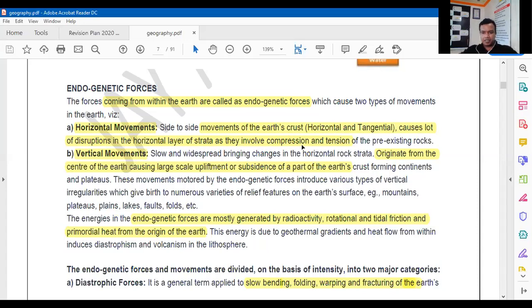So how does compression happen and how does tension happen? Suppose the plates are located like this. Okay, I have to enlarge myself. Now can you see me? Suppose the plates are located like this, and at the bottom the magma is moving in this direction, then obviously this plate moves in this direction and that plate in the other direction.